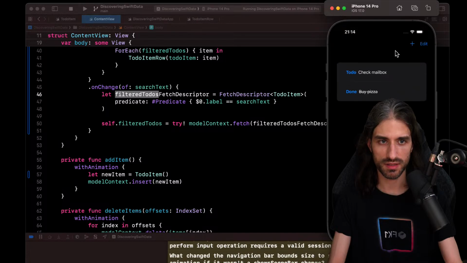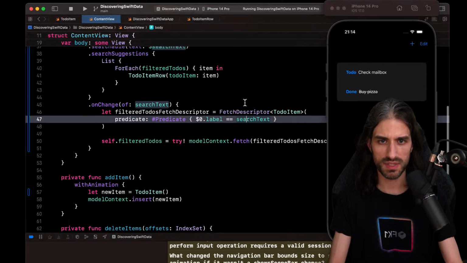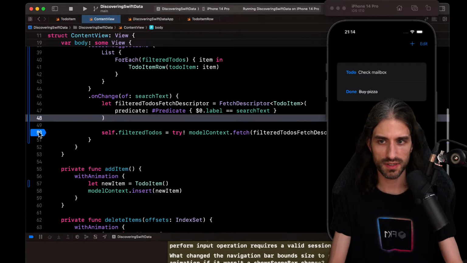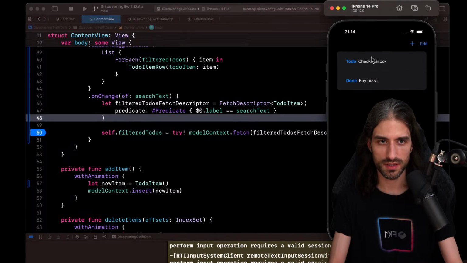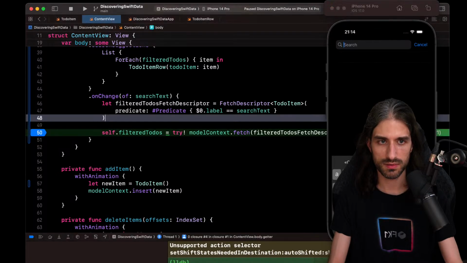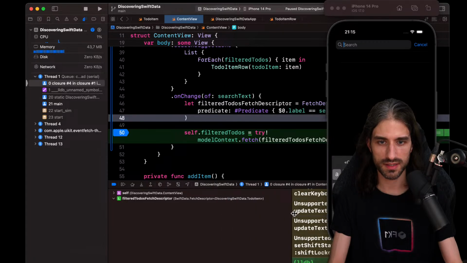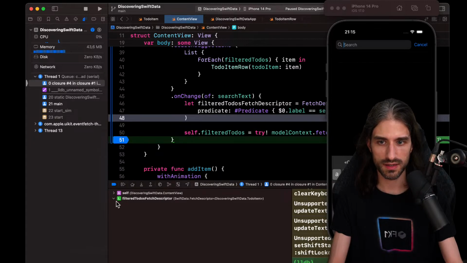It doesn't display anything, so that's not great. And I'm a bit sad by the fact that I cannot use something like has prefix here. You know what? I would like to set a breakpoint to understand what's happening. So if I do this, I would really like to see what's inside filtered to-dos. Let me put this a little bit bigger. Let's get rid of the console. Let's put the breakpoint actually on that line. Okay, so here we have nothing in the array, it seems. Still nothing in the array.